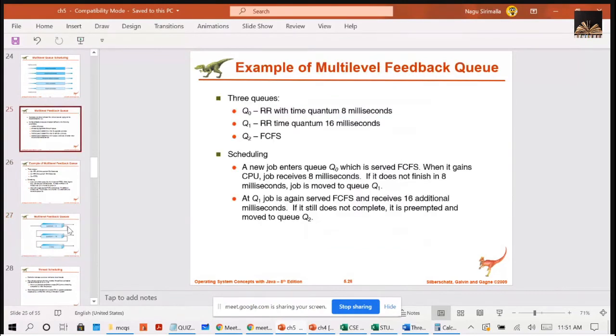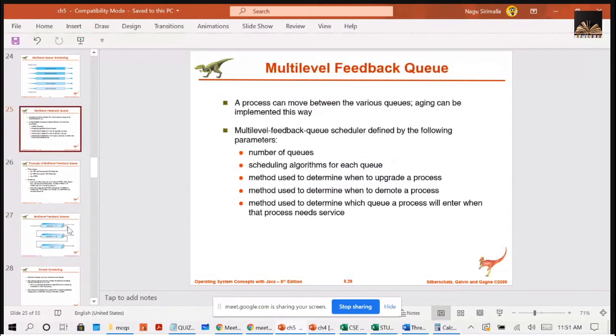That means I can say a multi-level feedback queue scheduler is defined by a set of parameters. What are those? If you can read the second point here, the multi-level feedback queue scheduler is defined by the following parameters: the number of queues, the scheduling algorithm for each queue, and the method used to determine when to upgrade a process. I told you, when a process is waiting for a large amount of time, it will be moved to the higher queues.